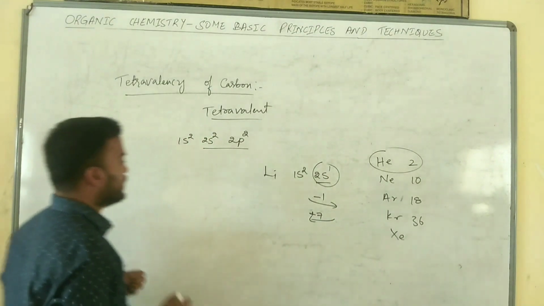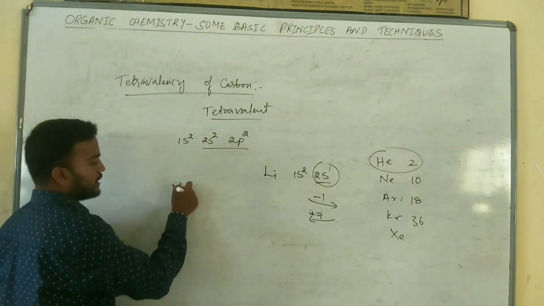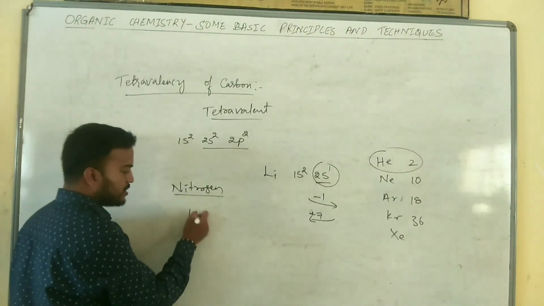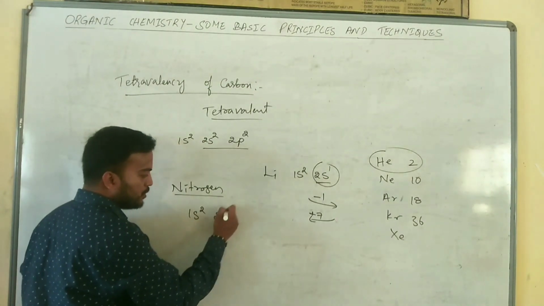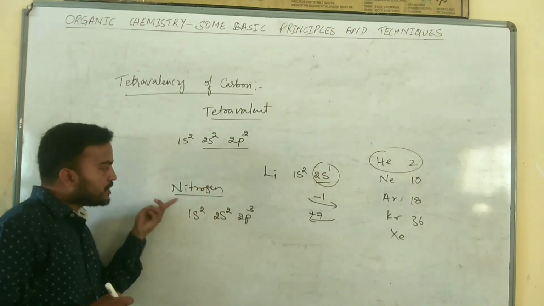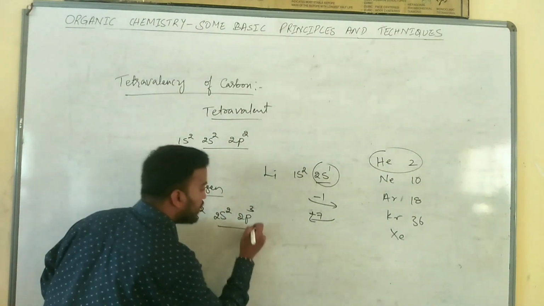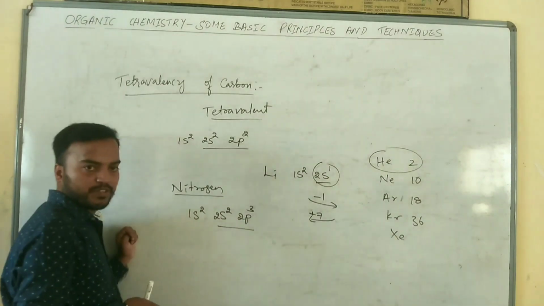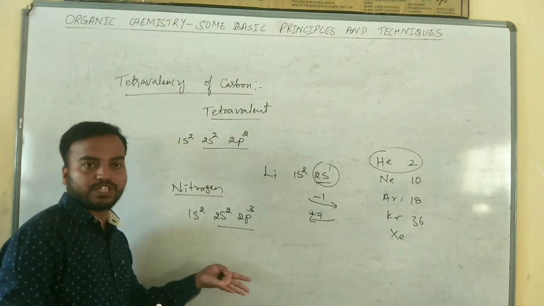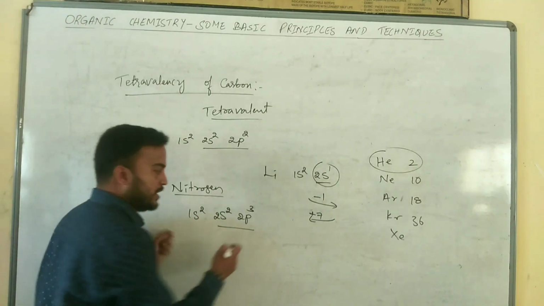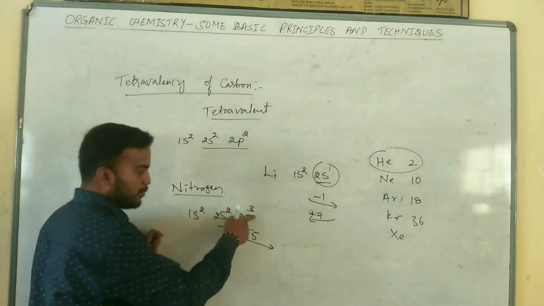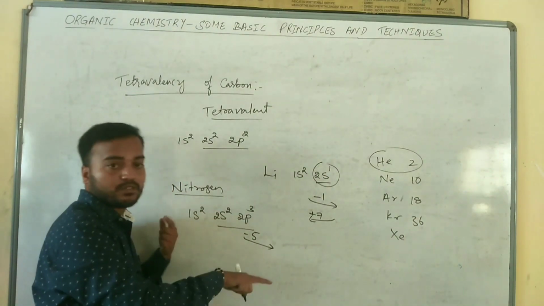In the same way, I will take nitrogen as an example. It has electronic configuration 1s2, 2s2, 2p3. So this nitrogen has 5 electrons in the valence shell. In order to achieve a stable inert gas configuration, nitrogen has to lose 5 electrons. 3 plus 2 is 5.